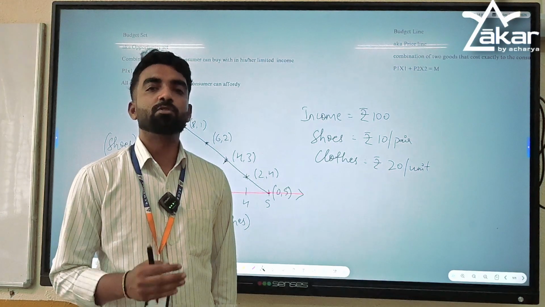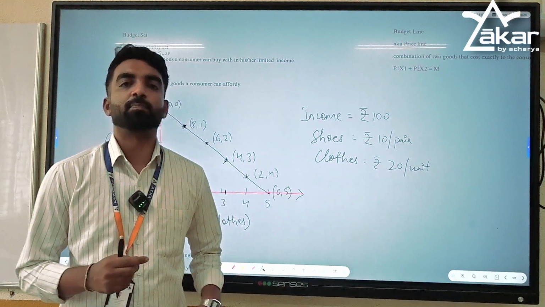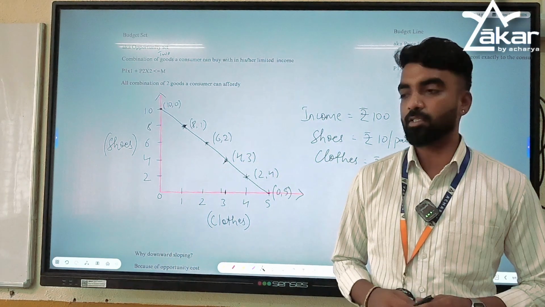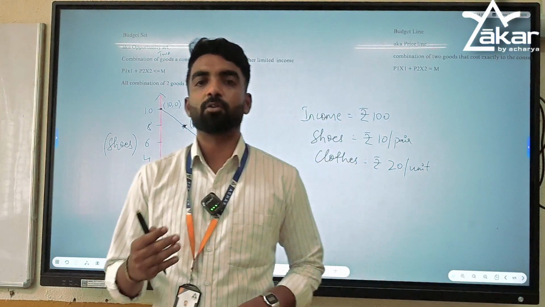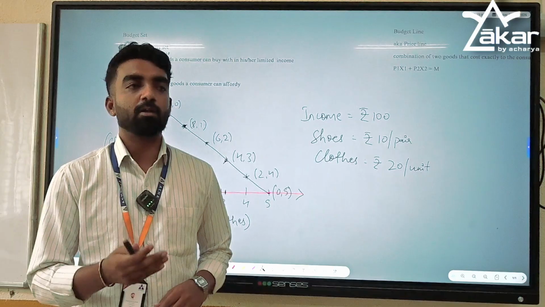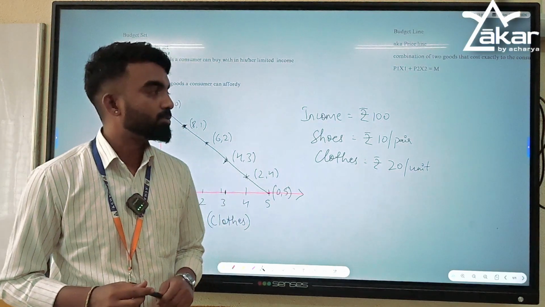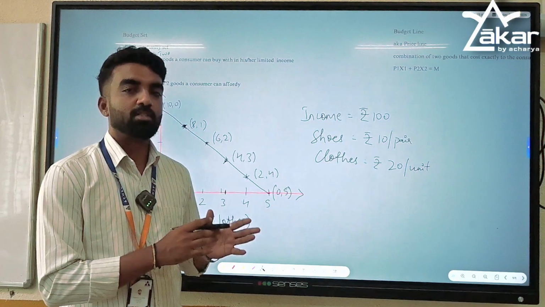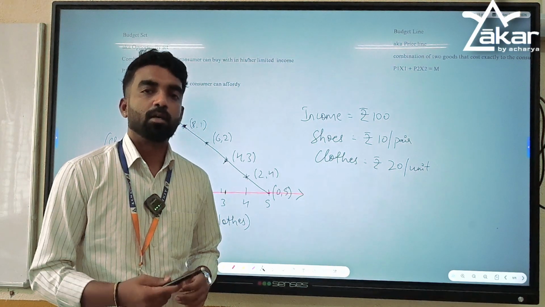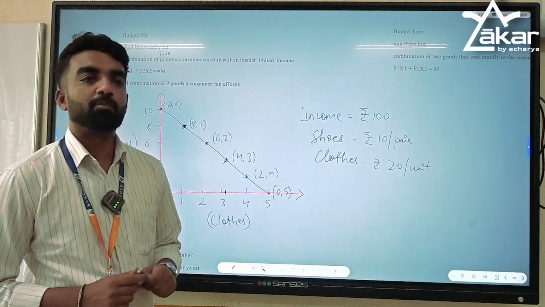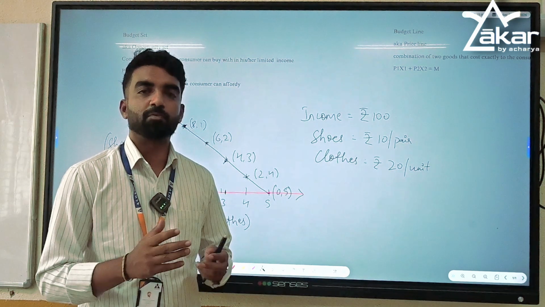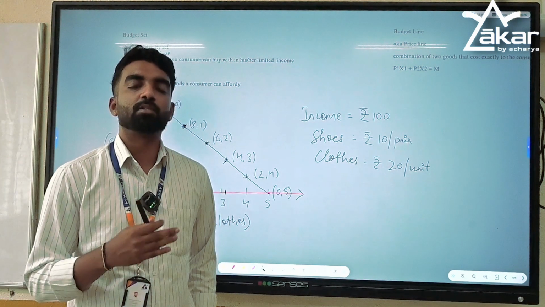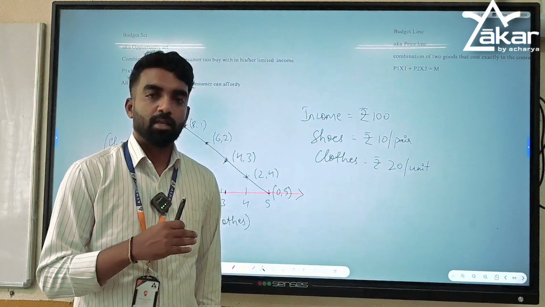Budget means future estimation of revenue and expenditure. So whenever the Honorable Finance Minister comes to announce the budget, she says what she is going to spend on, and from where she will get the revenue. Throughout the year she will announce schemes, on which scheme or which sector how much money is spent. For example, for defense she will give 2% of GDP, for health 0.6% of GDP. These are future estimations of expenditure in the next 1 year.